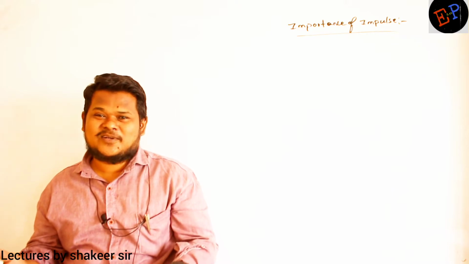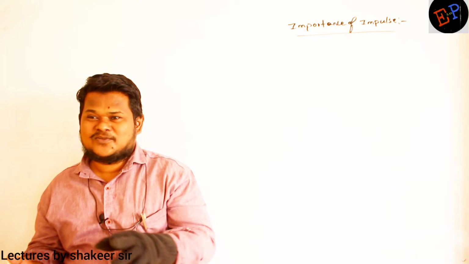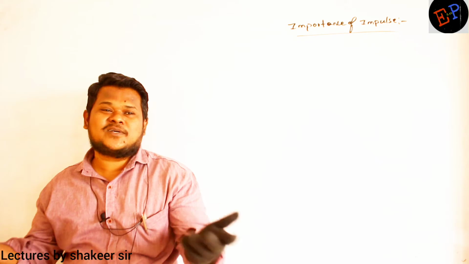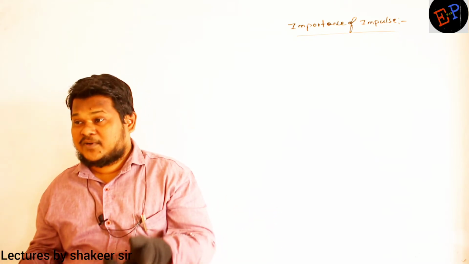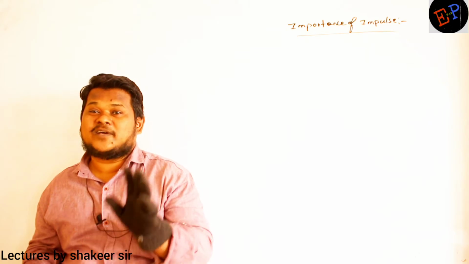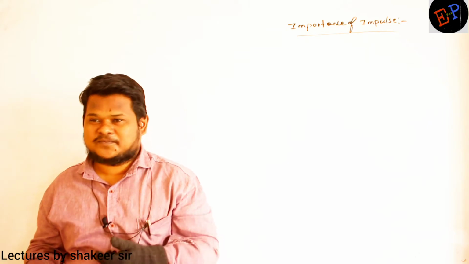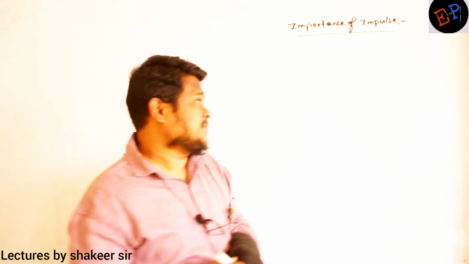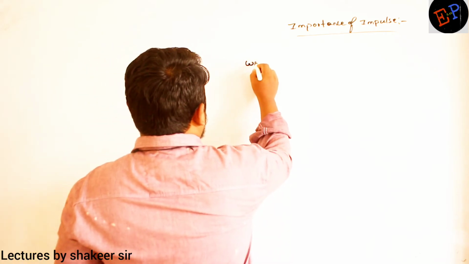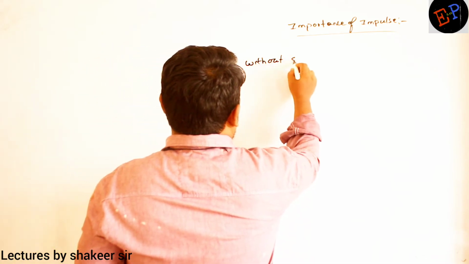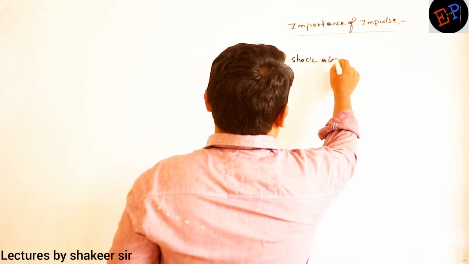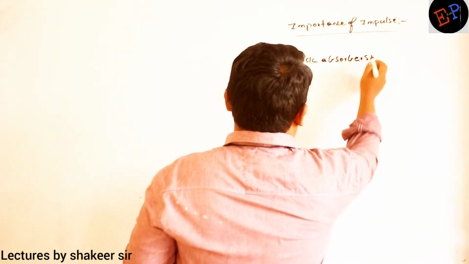In both conditions, the same action only we are doing, no? Traveling on a bike at 60 km per hour, same type of speed breaker. But if you travel without shock absorbers, a lot of damage will be done. Why? What is happening? So without shock absorbers, are you able to understand?